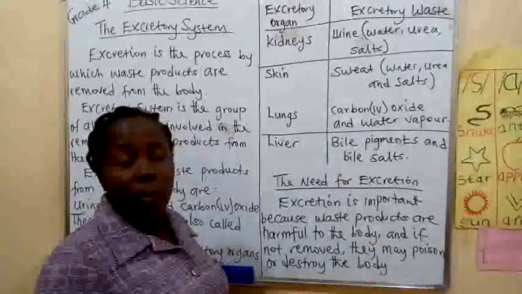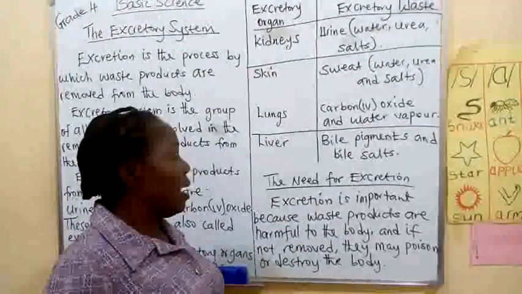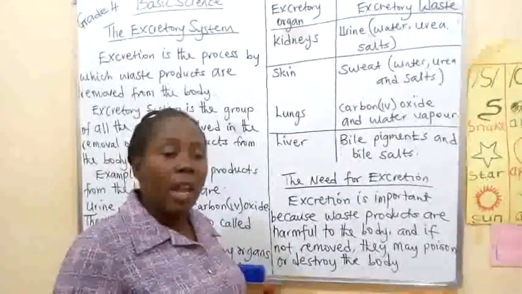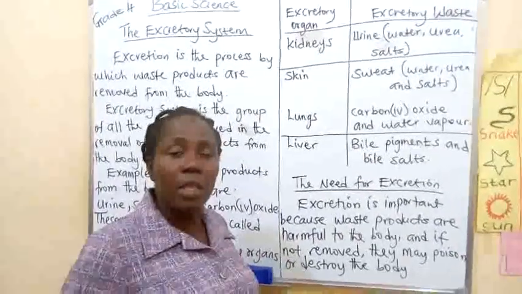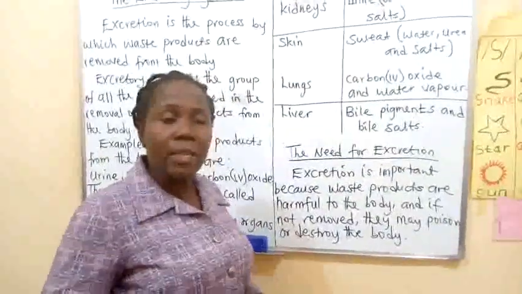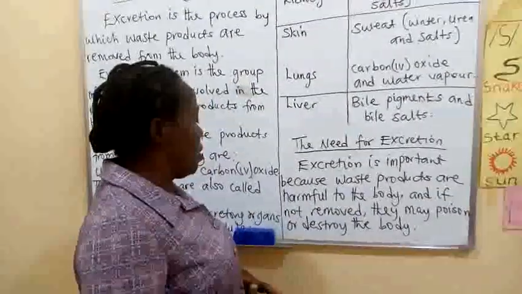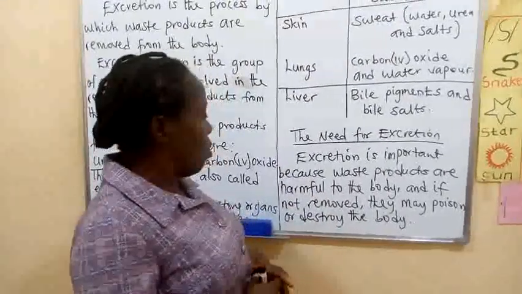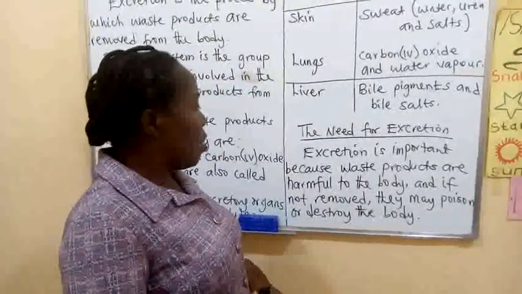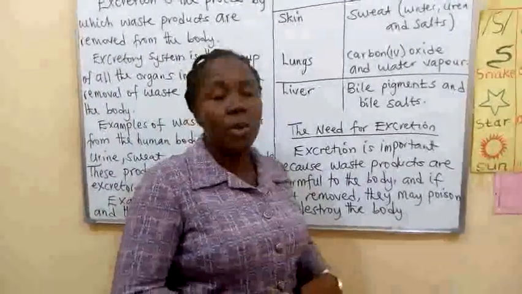Okay, now why is excretion important is another point of consideration. Is excretion important? If I ask you, yes, it is important. Like I said earlier, because if the harmful substances or maybe the waste products are allowed into the body to remain there longer than necessary, they will definitely do what? Become poisonous to the body. So it is needful for us to remove harmful substances or waste products from the body, because if not removed, they may poison or destroy the body.